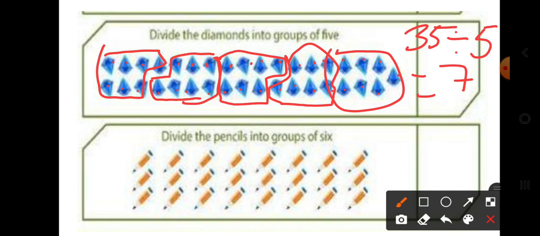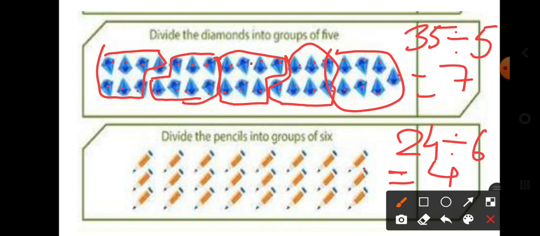Now divide the pencils into groups of 6. 1, 2, 3, 4, 5, 6, 7, 8, 9, 10, 11, 12, 13, 14, 15, 16, 17, 18, 19, 20, 21, 22, 23, 24. That is 24 divided by 6 will be equal to 4. 6 fours are 24, right?